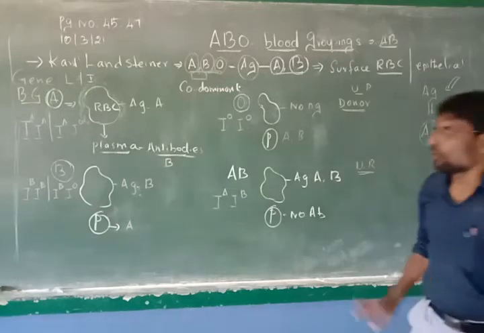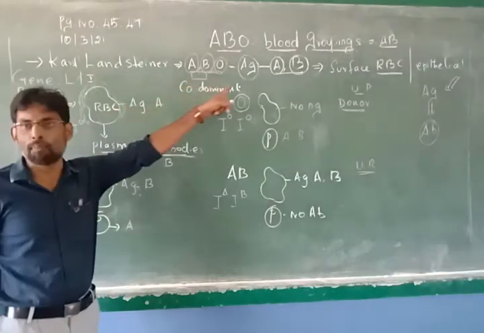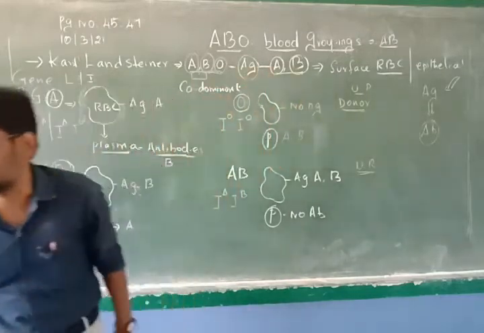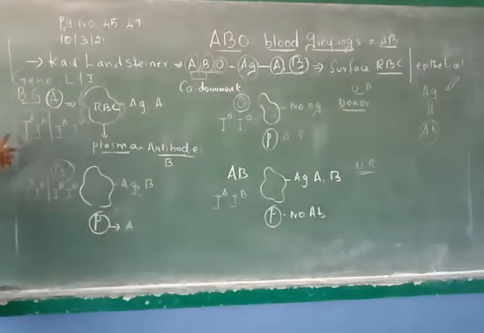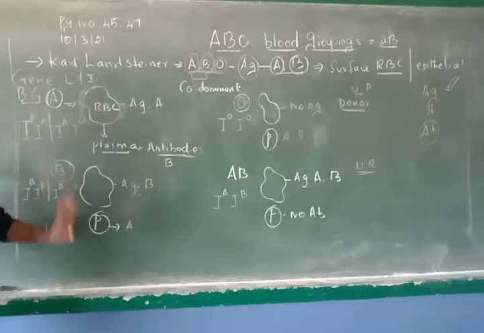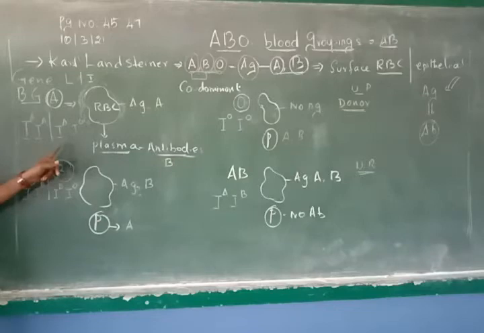Okay. So far what we have studied is Landsteiner's discovery of three types of blood groups based on the presence of A antigen and B antigen. The person having A antigen on the surface of the RBC is called A blood group. At the same time, in plasma they will have anti-B. And A blood group is decided by alleles IA IA or IA IO. Okay. B blood group, IB IB or IB IO.